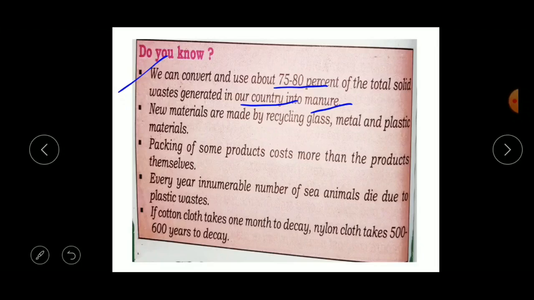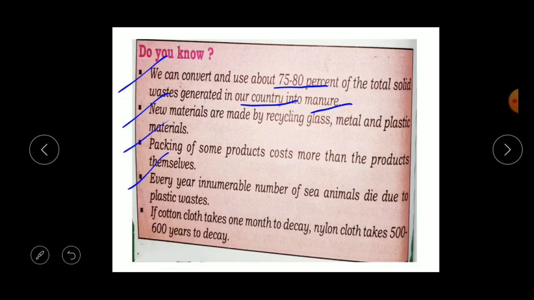Okay, no new materials are made by recycling glass, metals and plastic materials. So we can create new things by recycling the glass, metal and plastic materials. Packaging of some products costs more than the products themselves. So the packaging of the products will be very costly as compared to the product. If you're buying a product of 10 rupees, that packaging may cost you 20 rupees extra. Okay, so next is, every year innumerable number of sea animals die due to plastic waste.